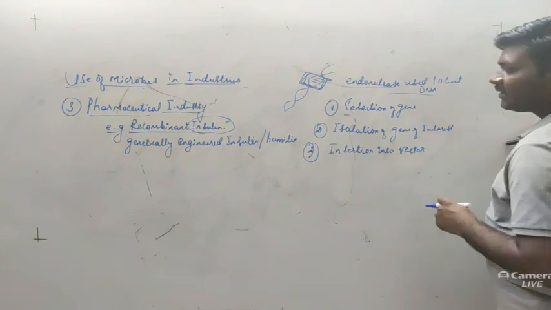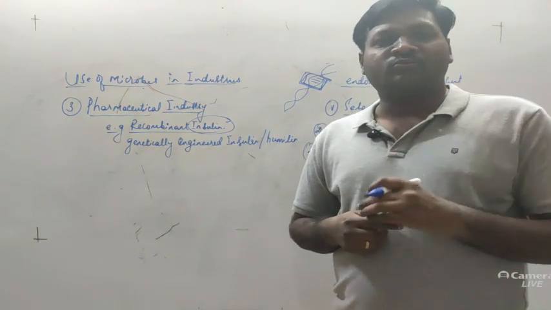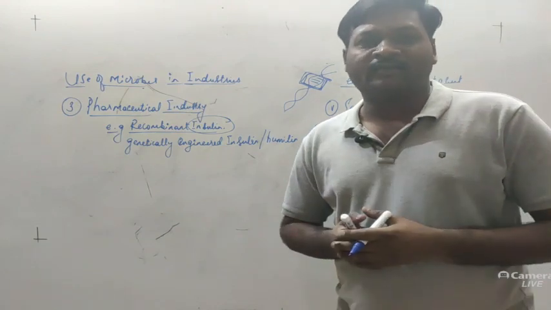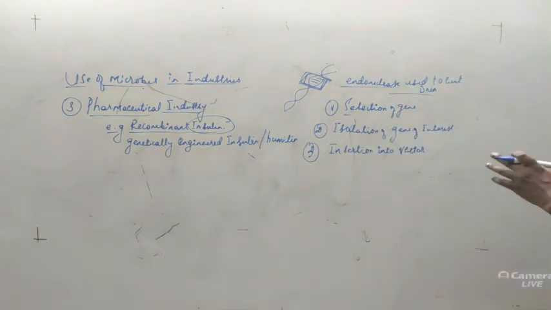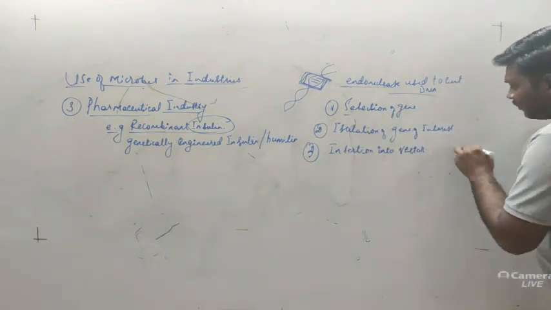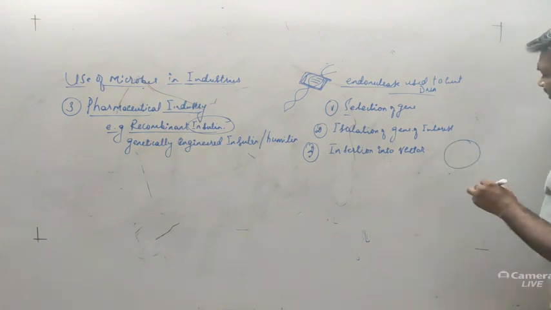So what is the vector here? In bacteria there is generally an extra chromosomal set of DNA. We have studied about it, that is called a plasmid. Suppose this is a plasmid.